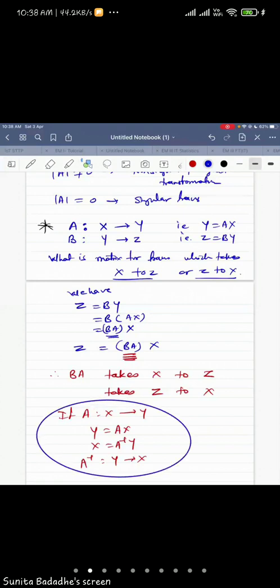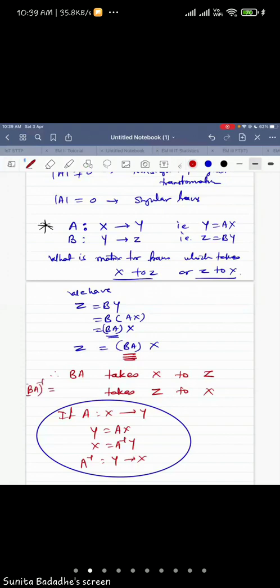So now you answer my question. Which transformation will take z to x? Everybody has to answer. It will be, sorry, it will be (BA) inverse.